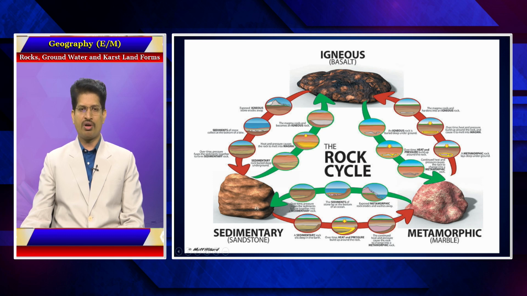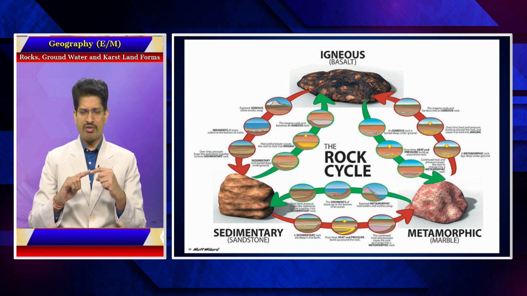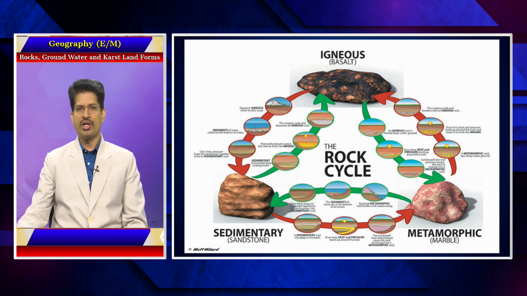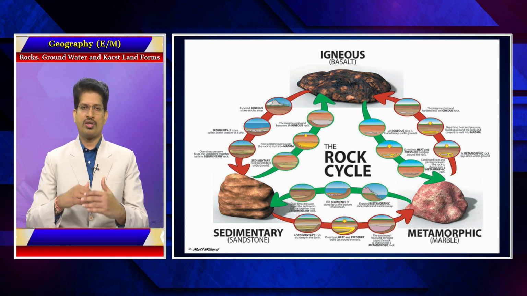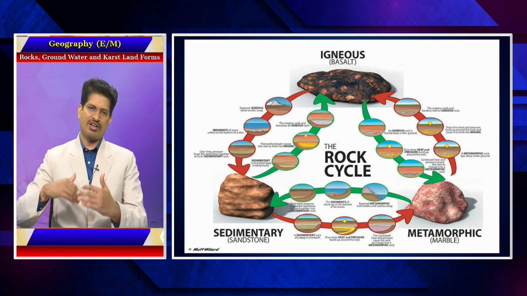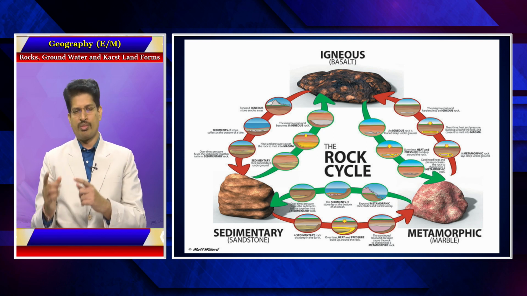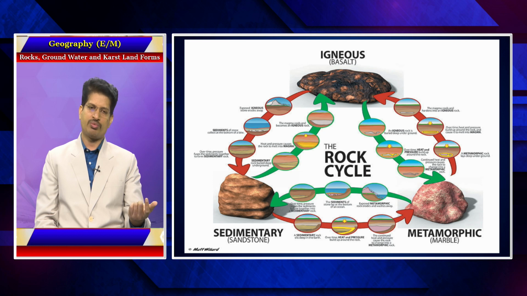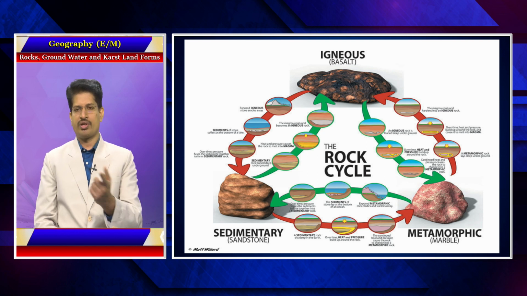When the sedimentary rock is melted because of magmatic activity, it can be converted into igneous rock. So there is a possibility of conversion of one rock into another. In the same way, when the igneous rock body is subjected to dynamic metamorphism or thermal metamorphism, it can be metamorphosed into a metamorphic rock, and a metamorphic rock when it melts can be converted into an igneous rock body. Metamorphic rock when subjected to weathering and erosion can form a sedimentary rock. When sedimentary rock is subjected to thermal or dynamic metamorphism, it can be converted into a metamorphic rock.